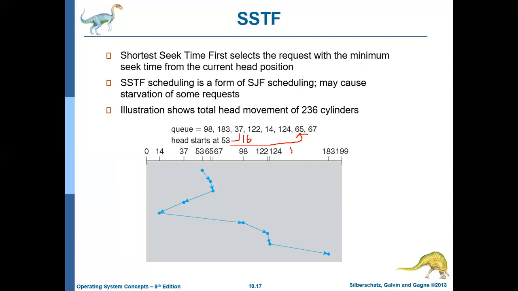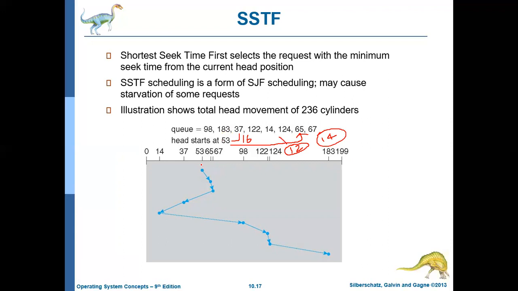So this is the one which can be reached at the shortest time, because seek time is proportional to the distance. And next is 67. If you compare 53 with 67, it is 14 locations away. So out of all these, the head can move to the location 65 at a faster rate. That is, this is the one which has the shortest seek time.